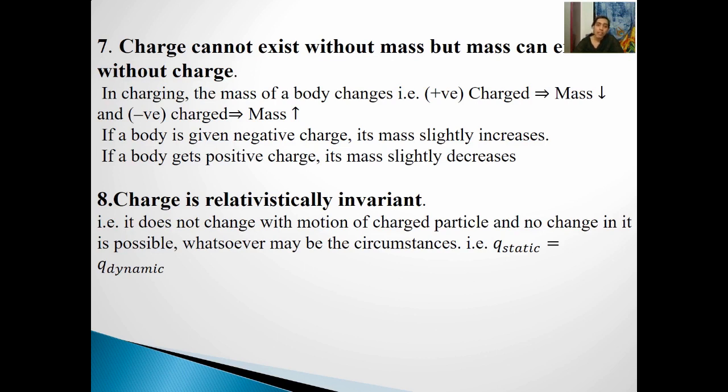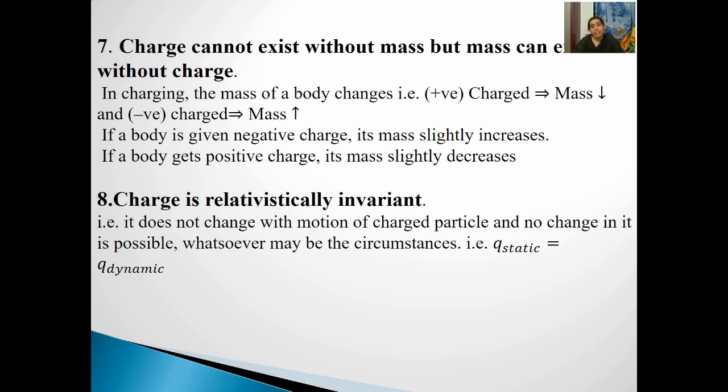Since the electrons are being accumulated on that body, the body will slightly change in its mass because obviously electrons have certain mass, right? Similarly, if I say a body is getting positively charged, which means it is losing electrons. If it is losing electrons, since electrons have a small mass, obviously we will observe a slight decrease in the mass of the charged body.